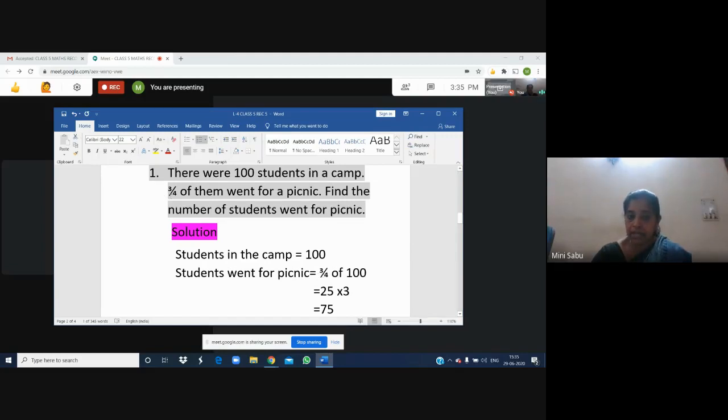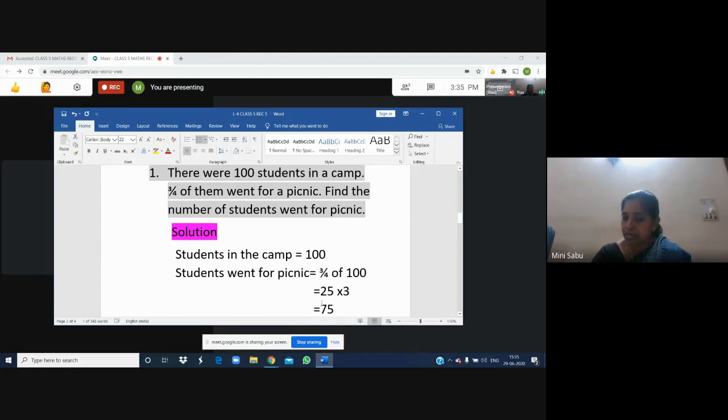3/4 is given here. 3/4 of the total number, 100. 3/4 of 100. In the last two classes, we learned how to find this. First, you have to divide this 100 by 4 and then multiply the answer by 3.